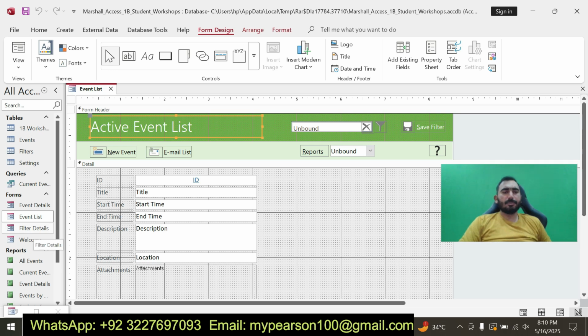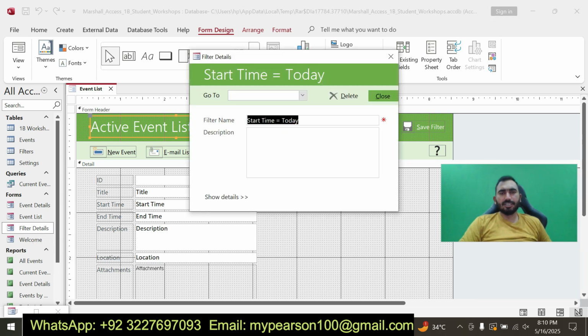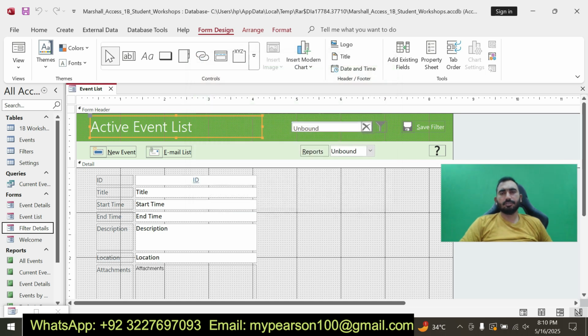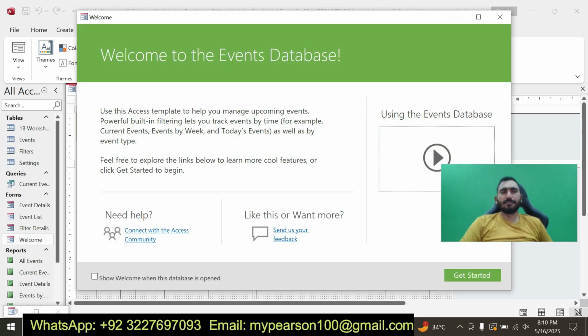Now I am going to move to my next form, that is Filter Detail. Okay, you can see here is the third form, that is Filter Detail. I have created this form according to the instructions, and you can see here, and close this one. The last form is the Welcome form. Okay, here I have created the last form according to the instruction.